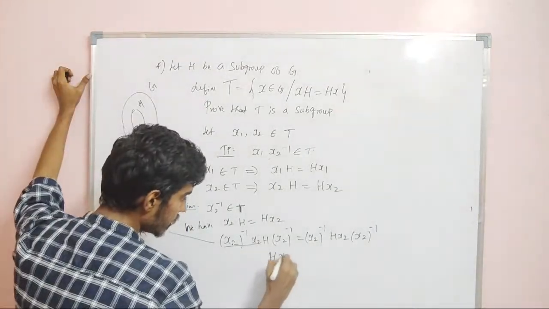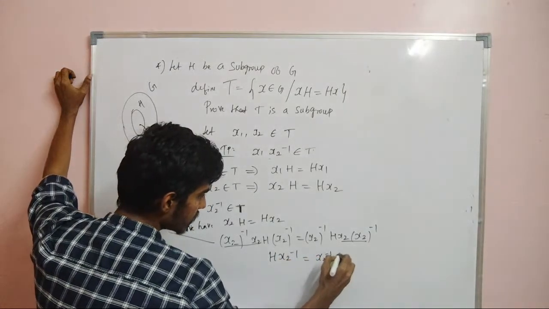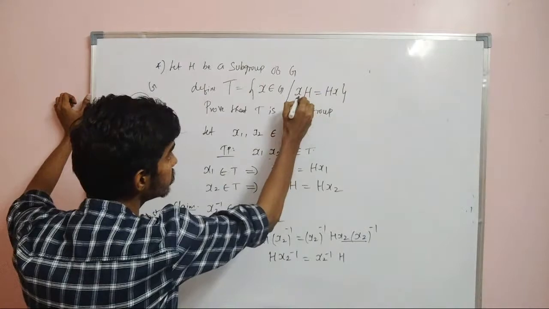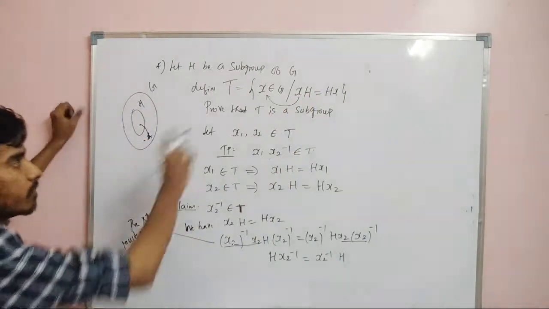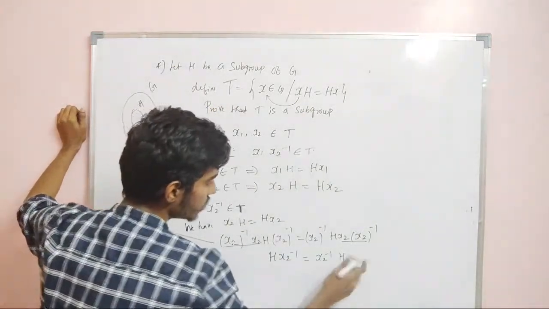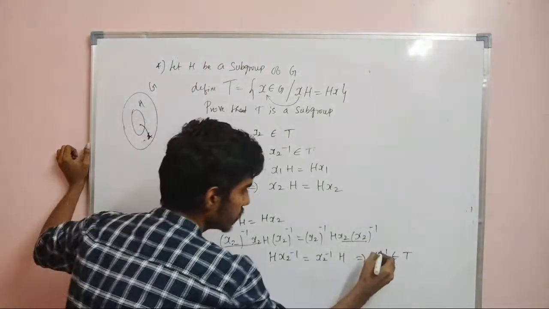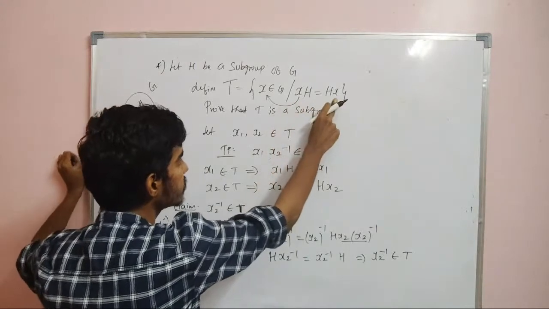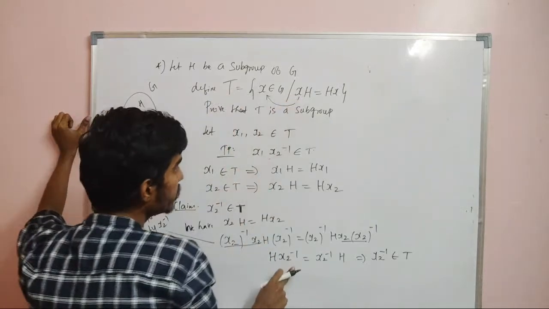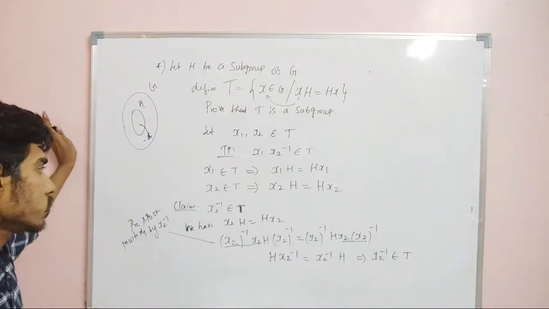So therefore this is nothing but h x2 inverse, and this x2 x2 inverse I can write as I. So this is nothing but x2 inverse h. Now if xh is equal to hx, this h belongs to G, right? So that means x belongs to T. Now can I say x2 inverse belongs to T? If xh is equal to hx, then this x will be in G and that will be in T. Now instead of x we will have x2 inverse. So can I say x2 inverse is in T? Yes. So therefore x2 inverse belongs to T. So this is the first line.